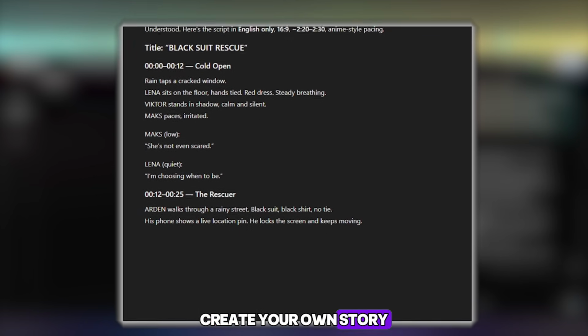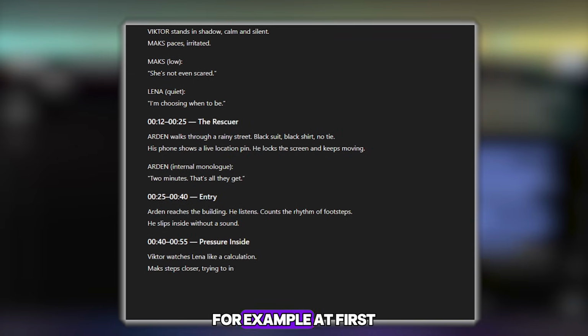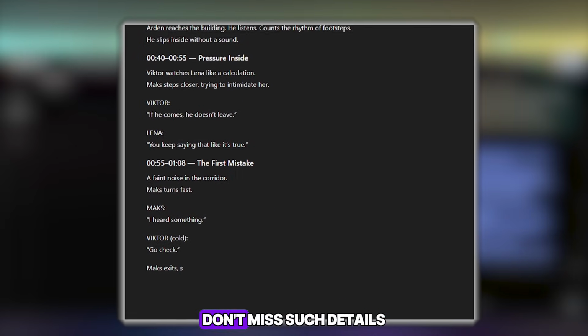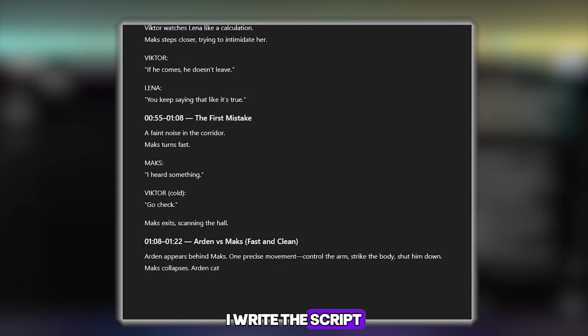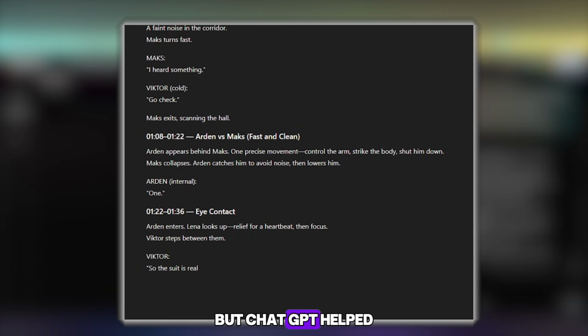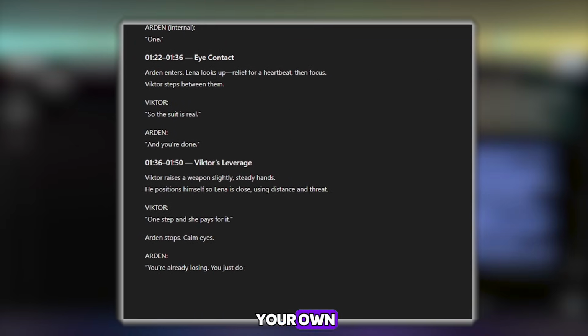Create your own story and describe it from 0 seconds up to 3 minutes. For example, at first my character is just walking, then he sees a building and enters it. Don't miss such details. I write the script using ChatGPT. I came up with the story myself, but ChatGPT helped structure it frame by frame. That's why you should always come up with your own story.